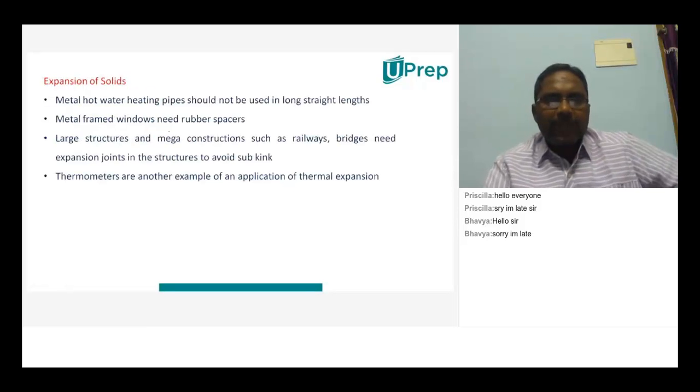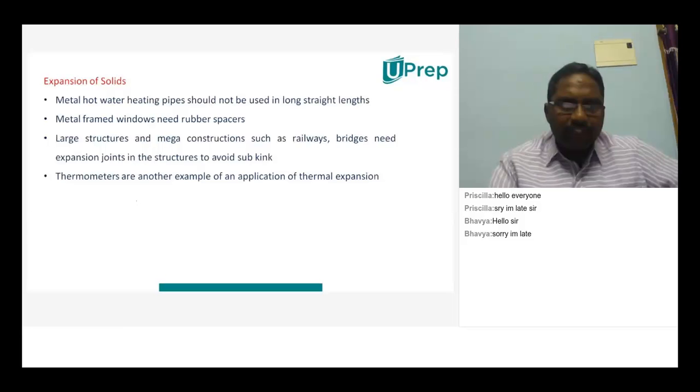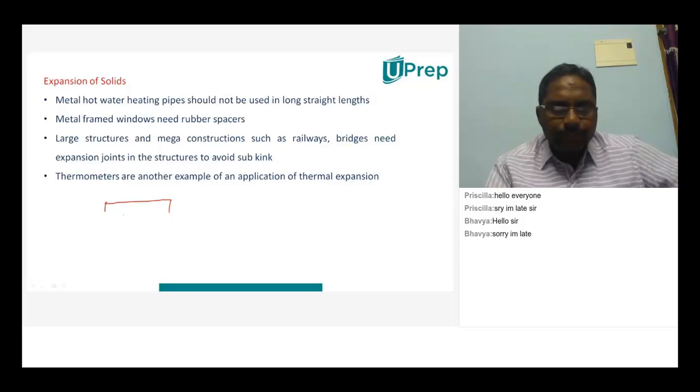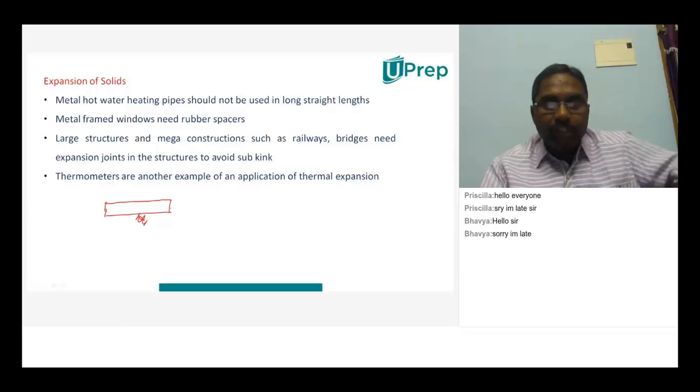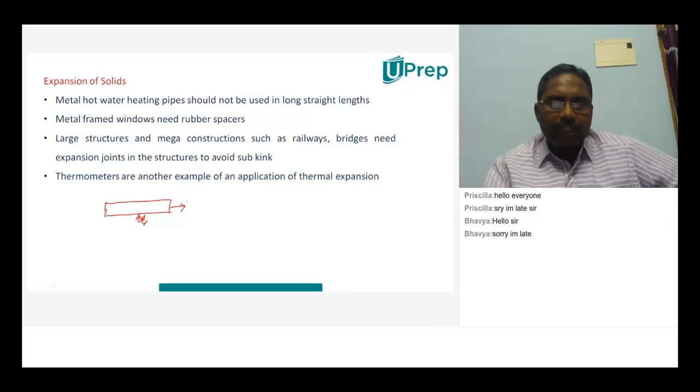Right, so expansion of solids, what do you mean by expansion of solids? Suppose I took one metal rod like this and I heated it, then definitely what happens? The length of this particular rod may change. Okay, and this is called expansion of solids. So generally expansion of solids again will be of three types. First one is called linear expansion.